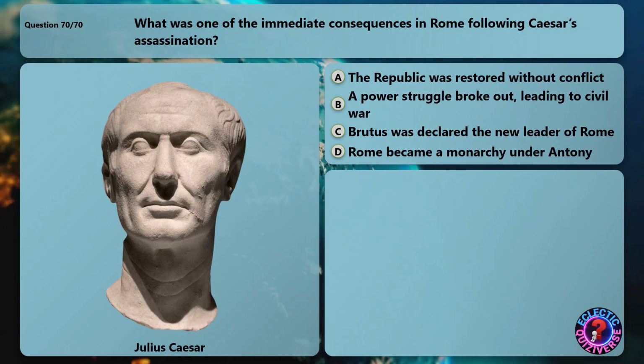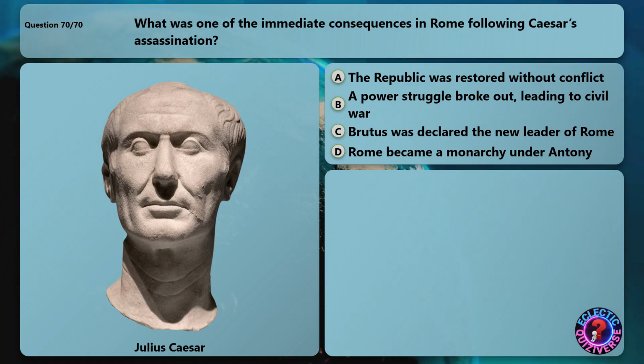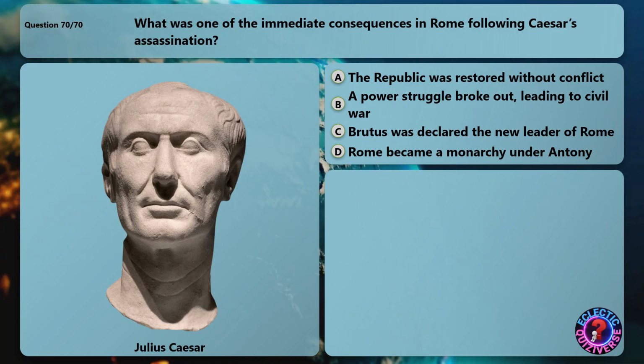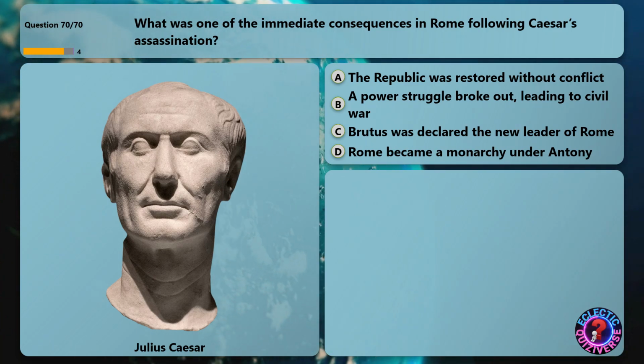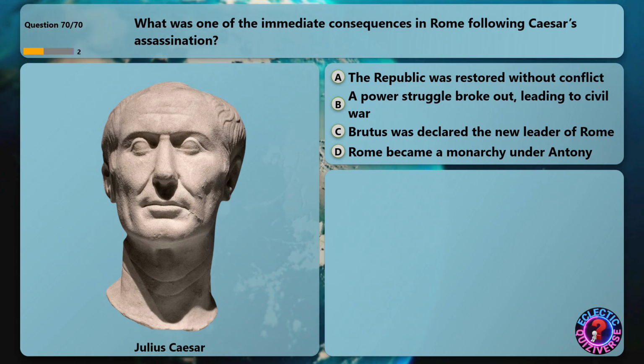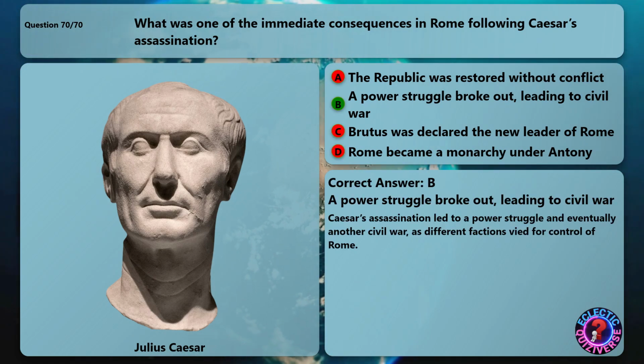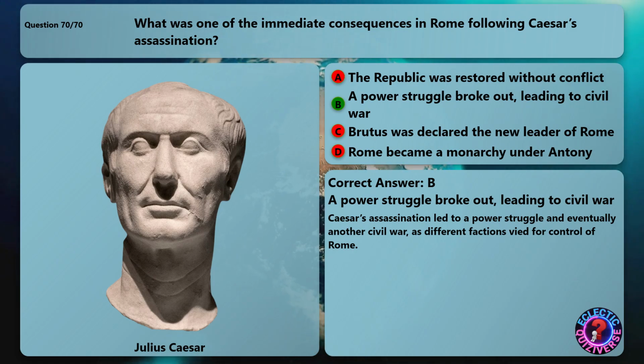What was one of the immediate consequences in Rome following Caesar's assassination? The correct answer is a power struggle broke out, leading to civil war. Caesar's assassination led to a power struggle and eventually another civil war, as different factions vied for control of Rome.